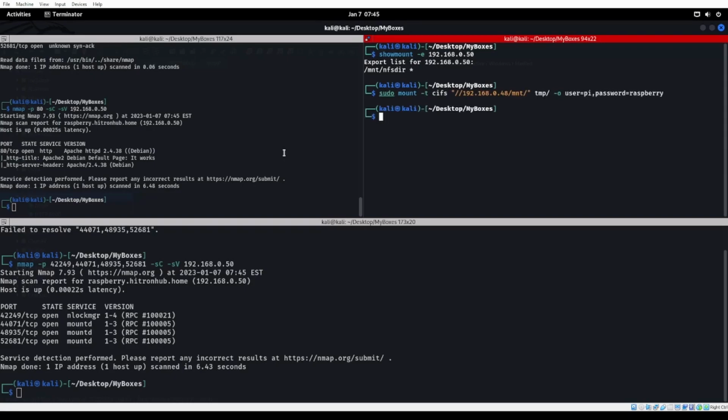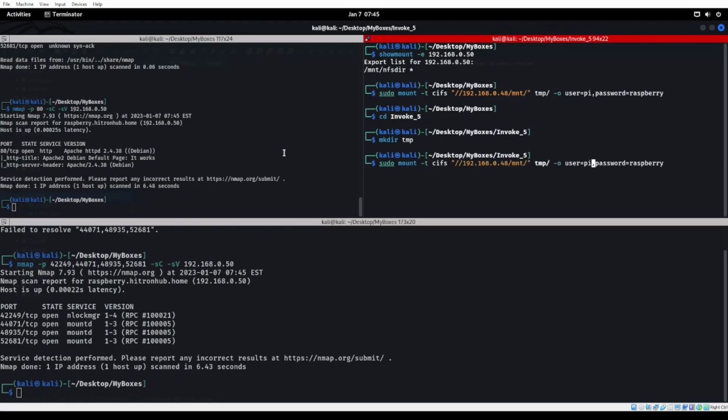Now let's go ahead and make directory temp. We try to mount something into there. See what we get. Alright, could not connect to it. So it's not able to connect to that. So we're having problems connecting to that, right there.